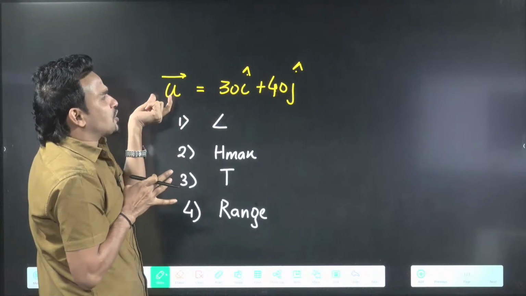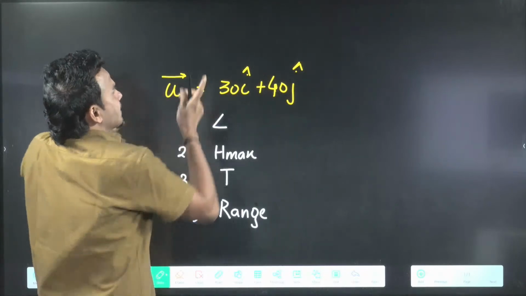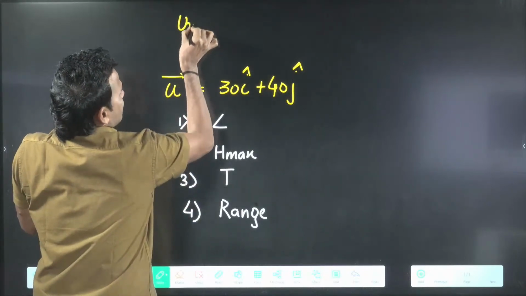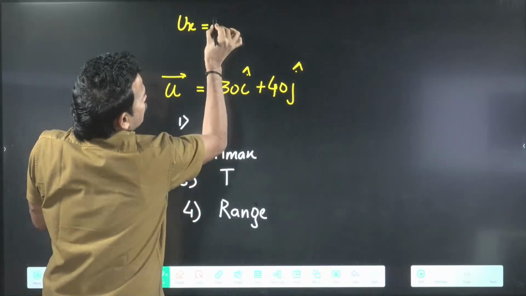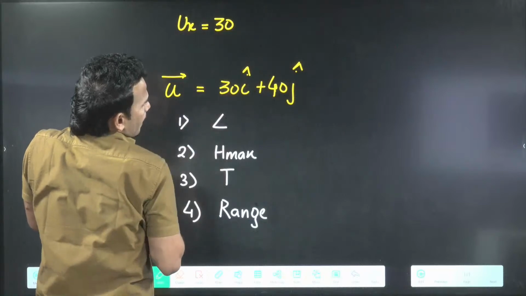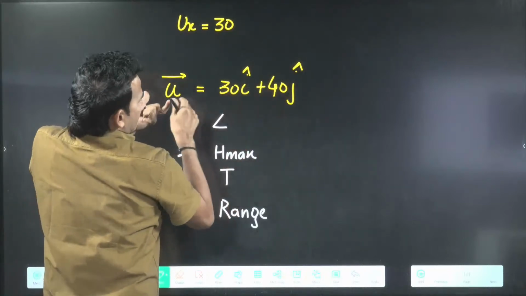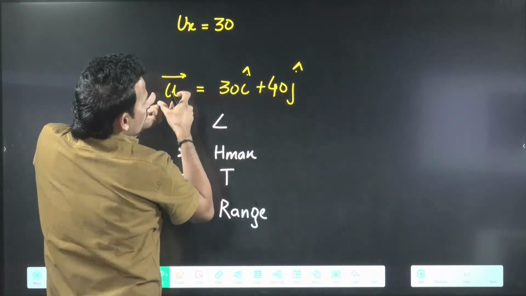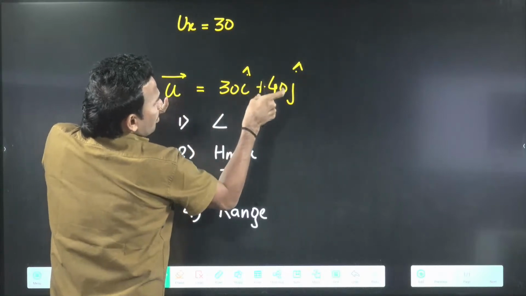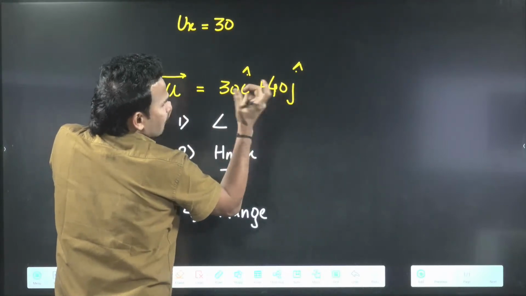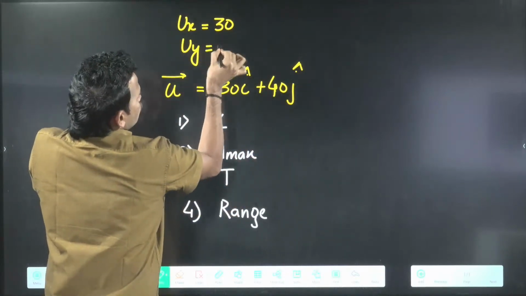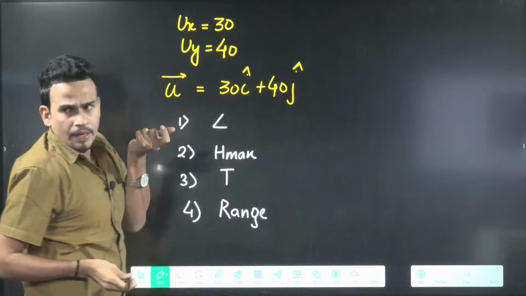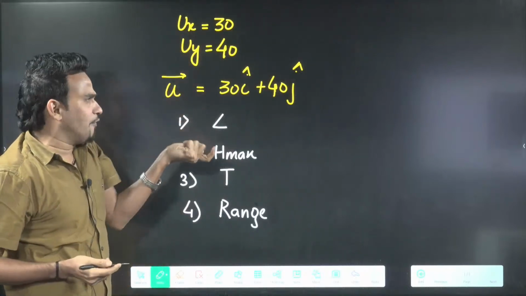So the initial velocity has a component along the x-axis: ux is 30. And it has a component 40 along the y-axis, and we know the component along the y-axis is known as uy. So uy is 40. Once you know ux and uy, you can find everything.